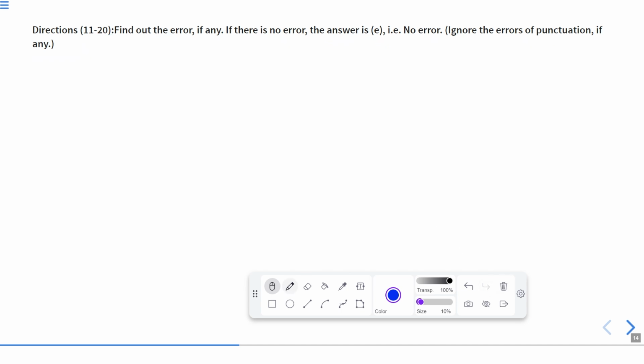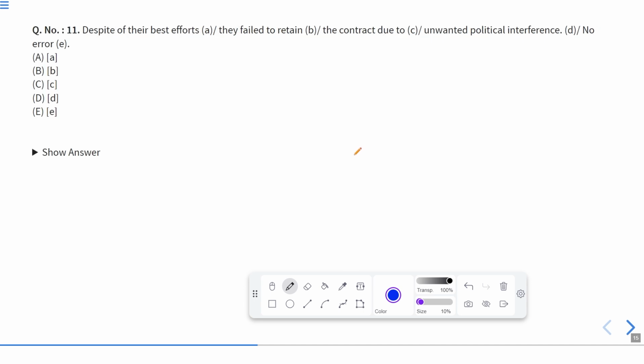First of all, we'll read the entire sentence, and after that, we'll try to analyze the meaning of that sentence, and then try to analyze the grammatical error in that sentence. Despite of their best efforts, they failed to retain the contract due to unwanted political interference.